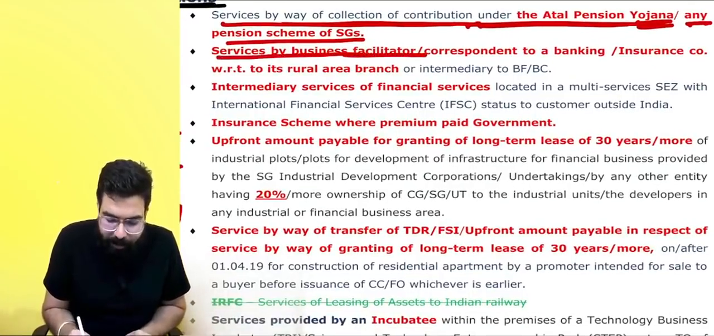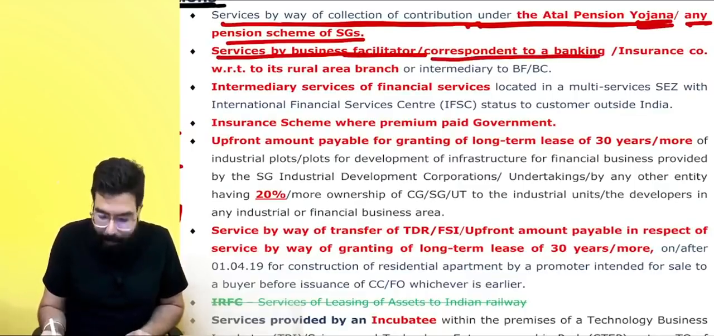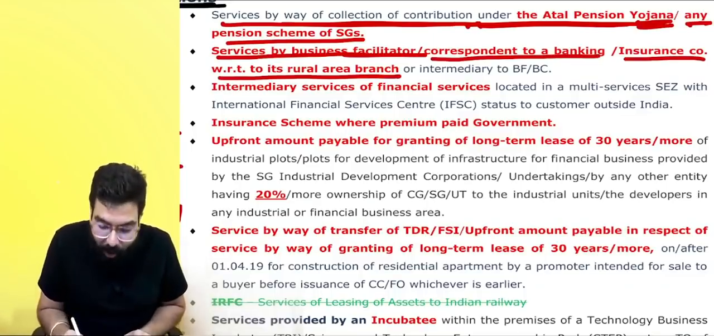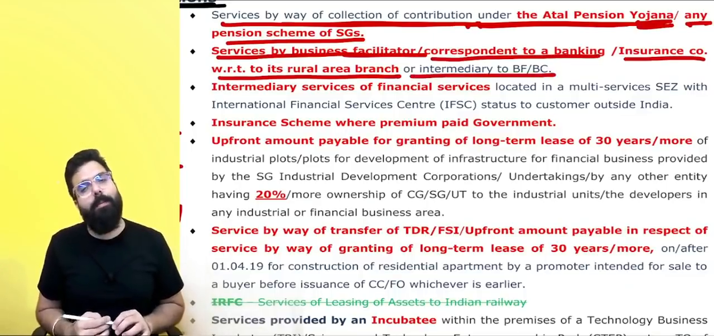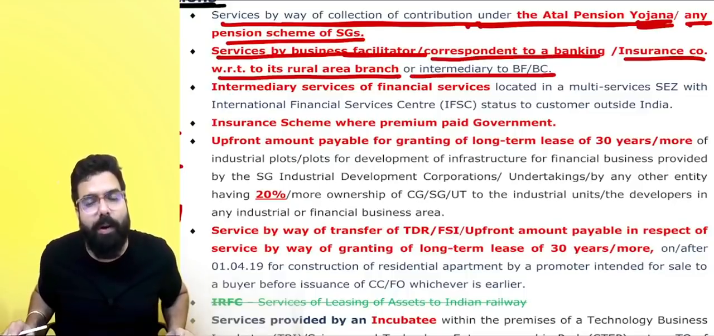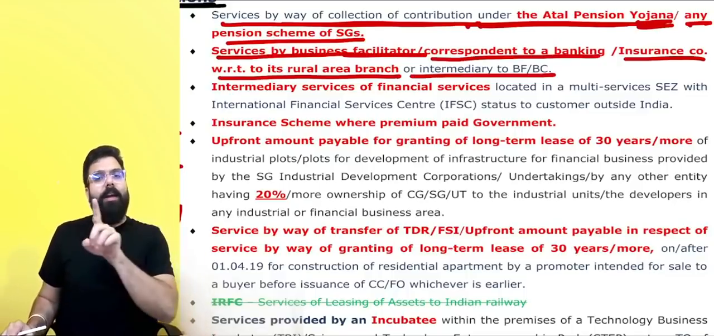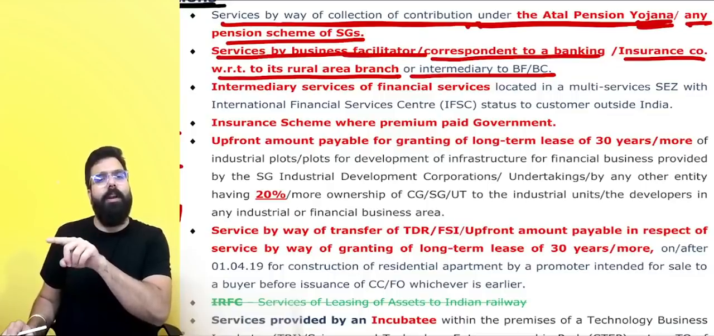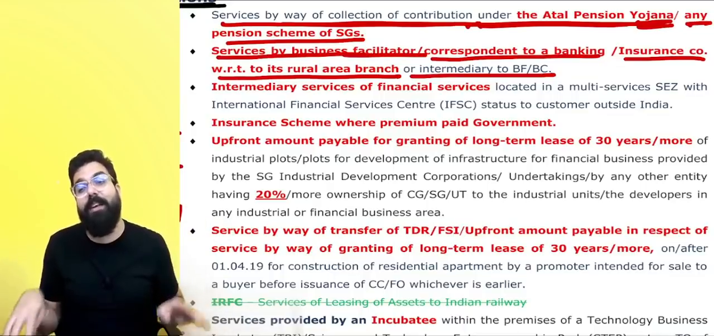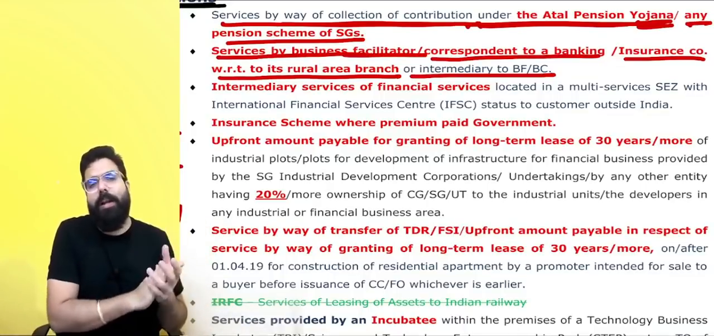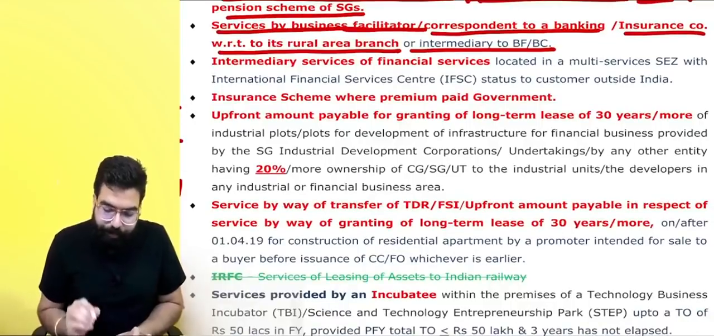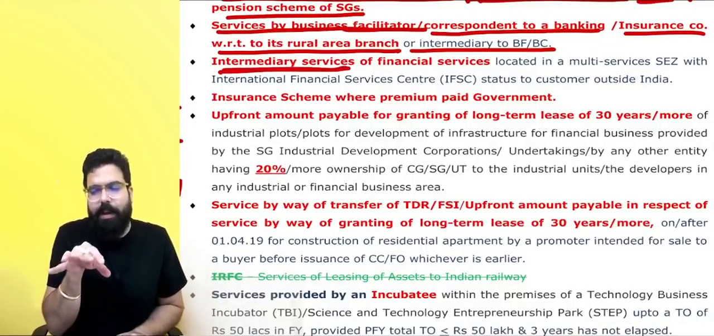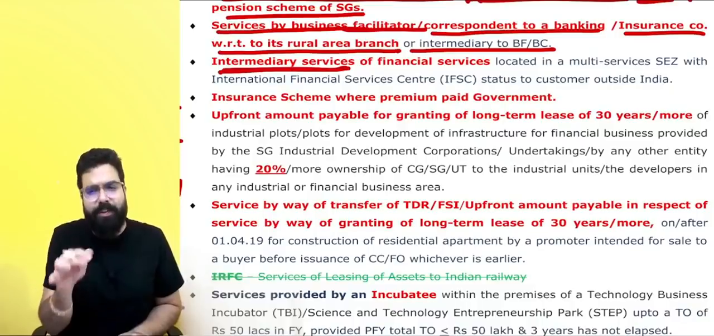Services by business facilitator or business correspondent to a banking company or insurance company with respect to rural area branch or intermediary to business facilitator or business correspondent. I hope you guys remember reverse charge. I had gone ahead and told this, that whenever a business facilitator or business correspondent to a banking company or an insurance company is going ahead and providing the services with respect to rural area branch, there will be no GST.